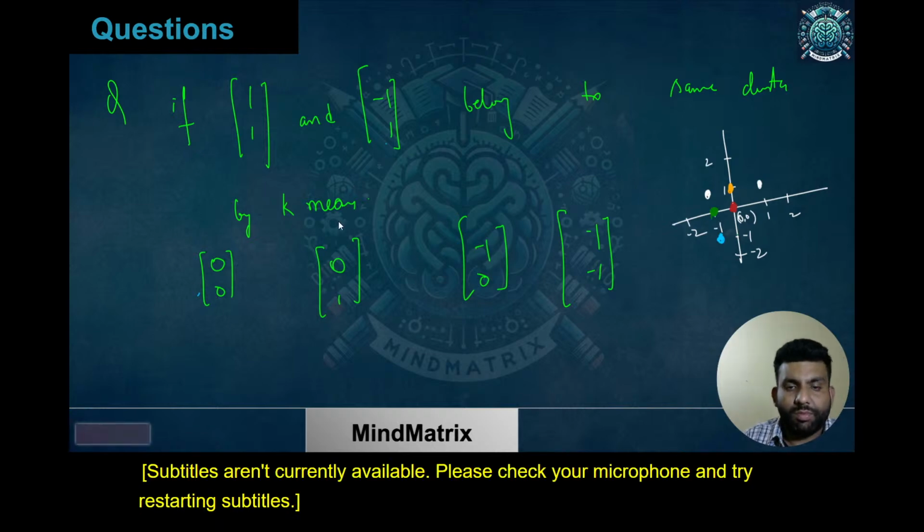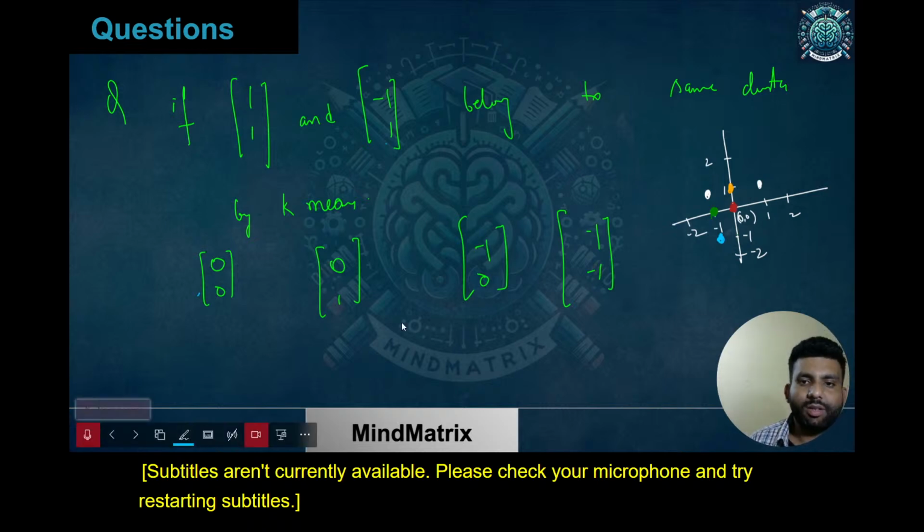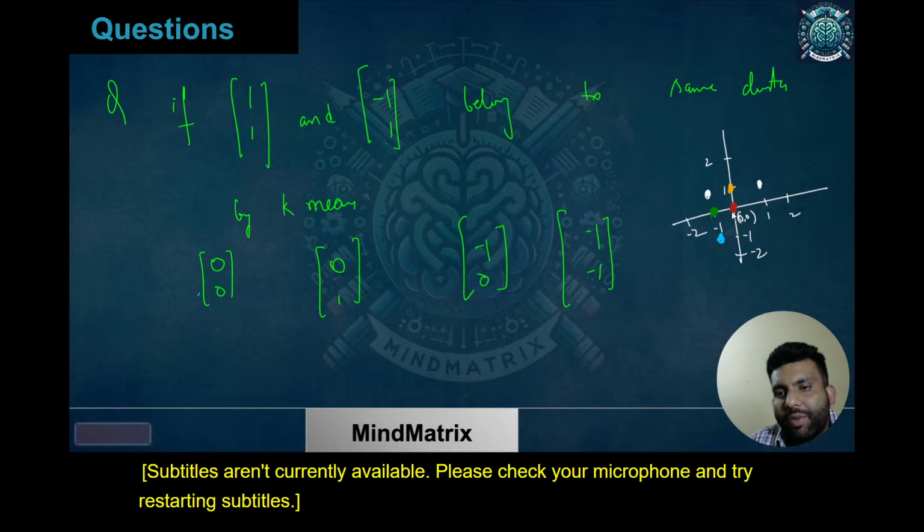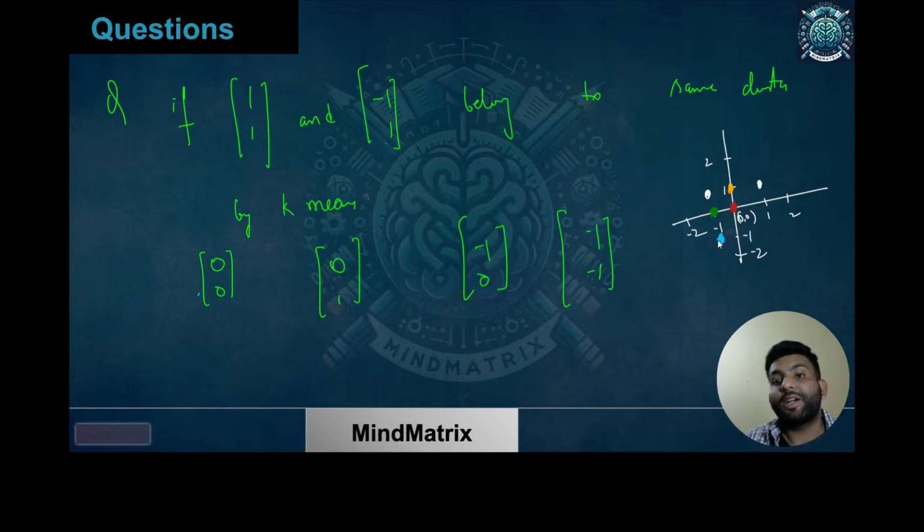So what will be the answer for this one? It would be difficult to find out whether this point or this point belongs to the same cluster, but we are sure that if these 2 points belong to the same cluster, then the point in between them will definitely belong to the same cluster. So in that case, the answer will be 0 comma 1. This is going to be your final answer for this particular question. Okay, let's see.